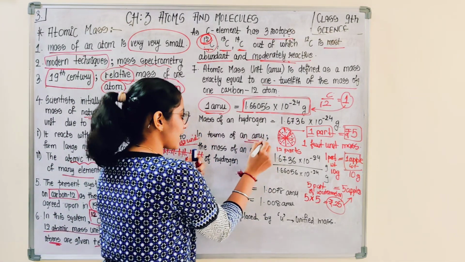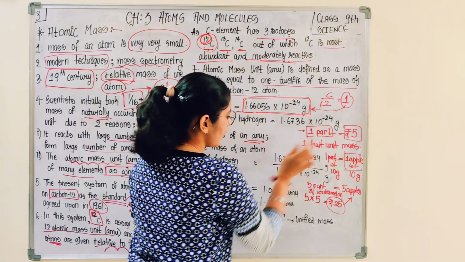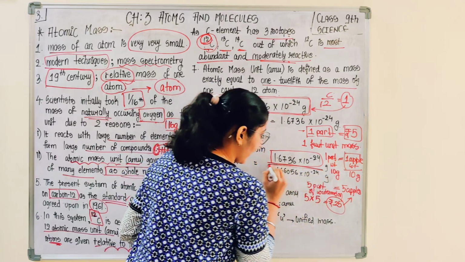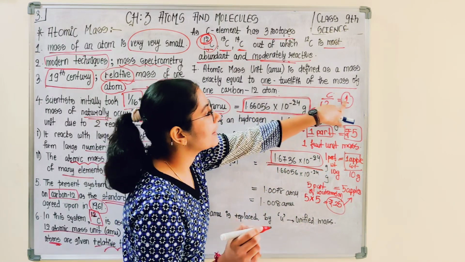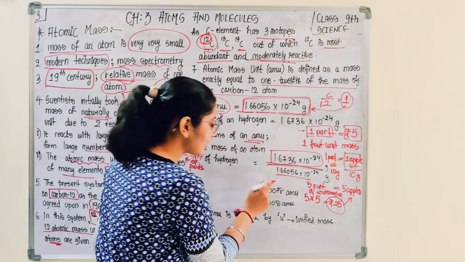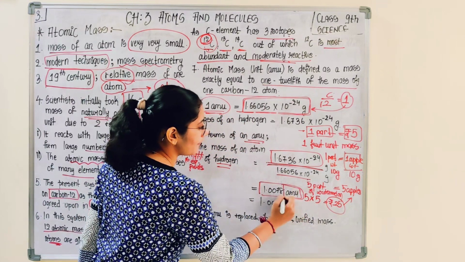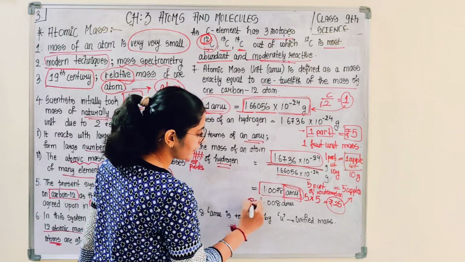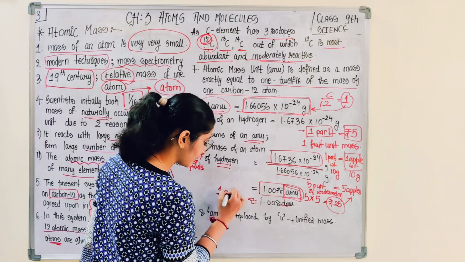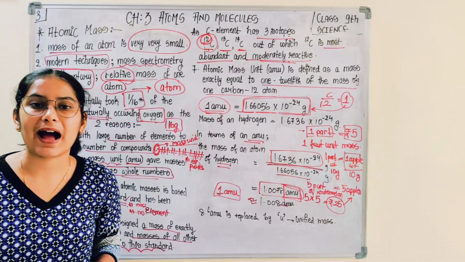So in terms of AMU, the mass of hydrogen atom is the mass of hydrogen atom divided by the 1/12 part of carbon, this 1 AMU portion. So when you divide, you would get the mass of hydrogen in terms of atomic mass unit, which is nearly 1.008 AMU. You can refer to the mass of hydrogen as 1 AMU, 1 atomic mass unit.